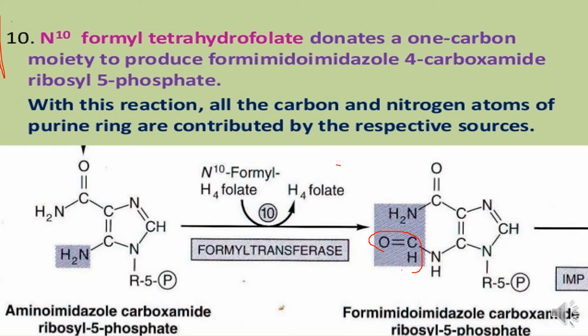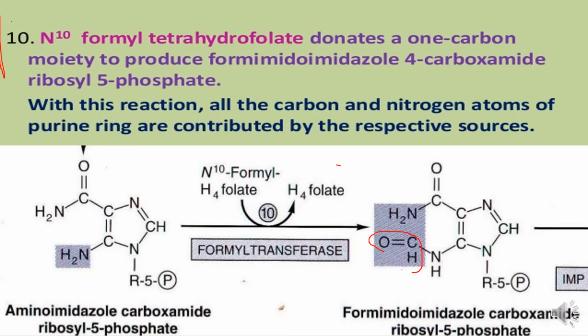First we have aminoimidazole carboxamide ribosyl 5-phosphate and N10-formyl tetrahydrofolate, which converts into tetrahydrofolate and donates its C double bond OH group, and it is contributed here. And now all the carbon and nitrogen contributions by the glutamine, aspartate, formyl and methenyl tetrahydrofolate have been done.